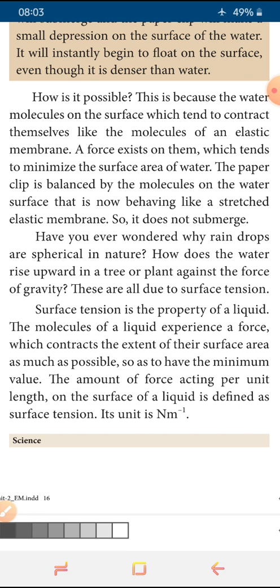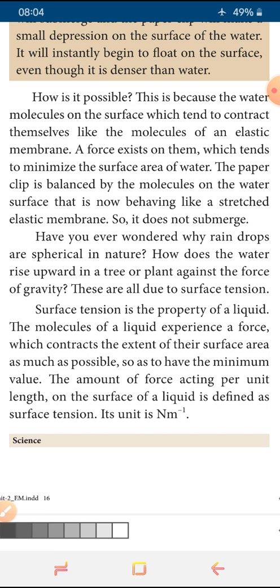So how are these molecules acting? Acting as a stretched elastic membrane. This elastic membrane is giving strength to that floating clip. Have you understood? At the top surface of water, it gives some force. The molecules are attached together. There are intermolecular forces between the molecules. It is acting like an elastic membrane.